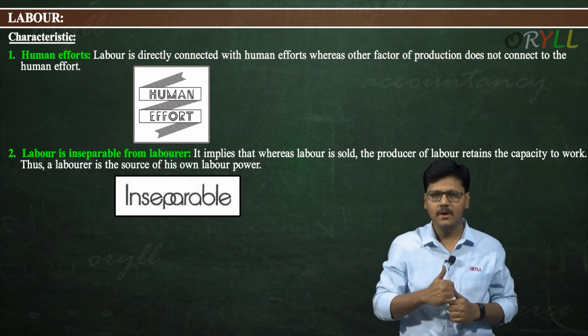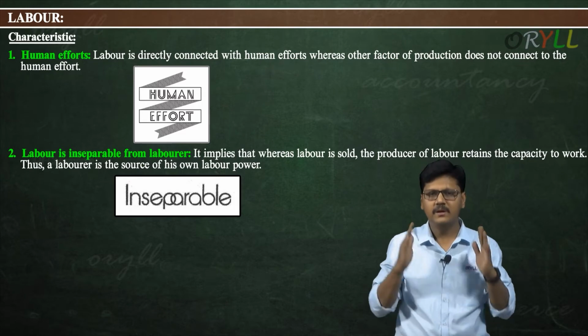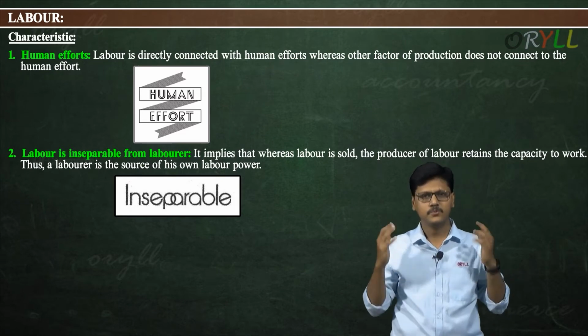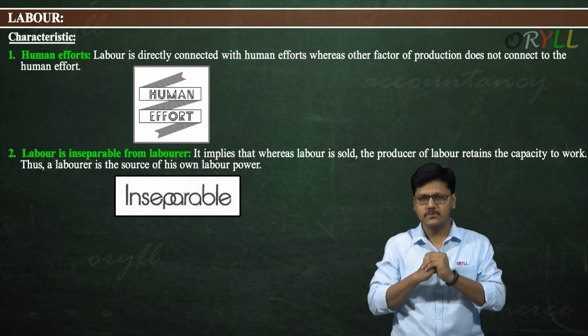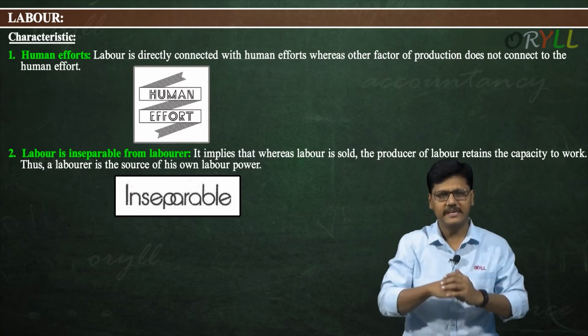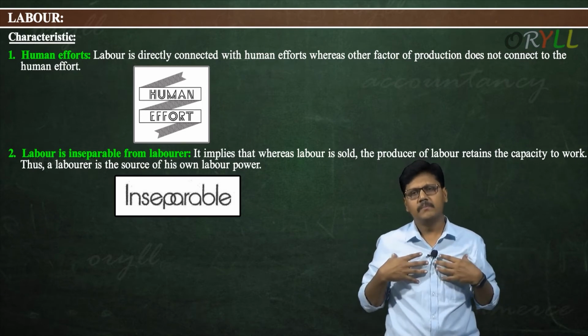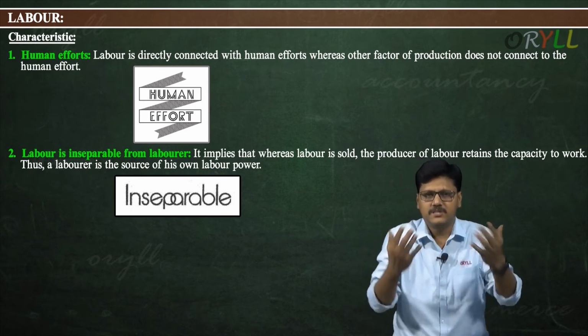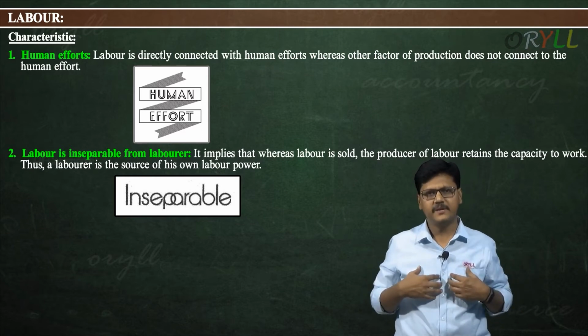It implies that when labor is sold, the producer of labor retains the capacity to work. Thus, a laborer is the source of his own labor power. It cannot be separated. For example, I am selling my services to a college or an institution. Can anybody separate it from me?